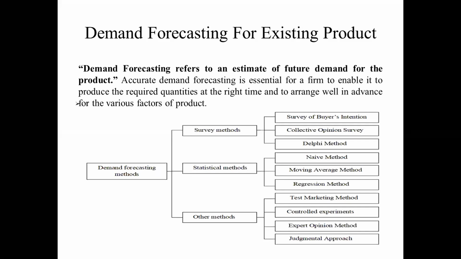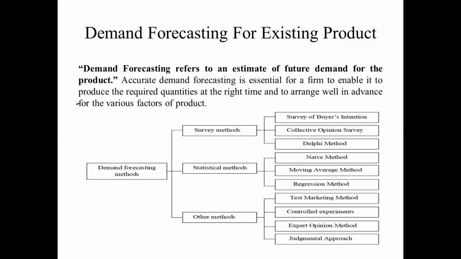And the second one is the sample method. Compared to the census method, the sample method is a less time-taking process and the cost is also less, because they take only samples and do not consider each and every point. They consider only a few samples, or only a few customers' opinions, in this method.